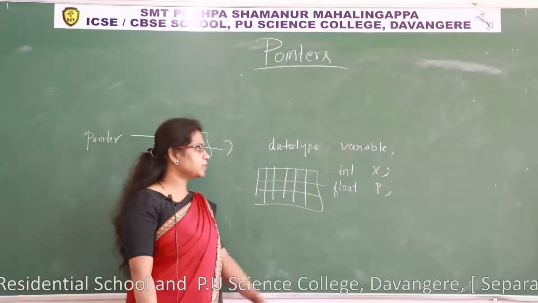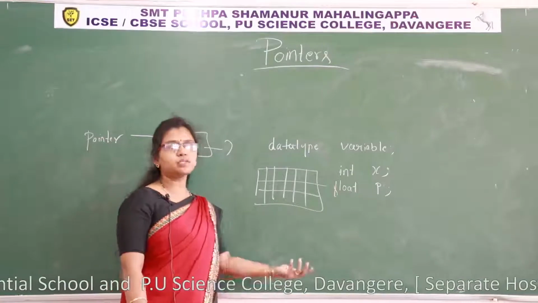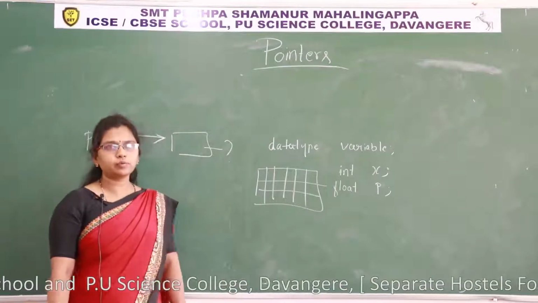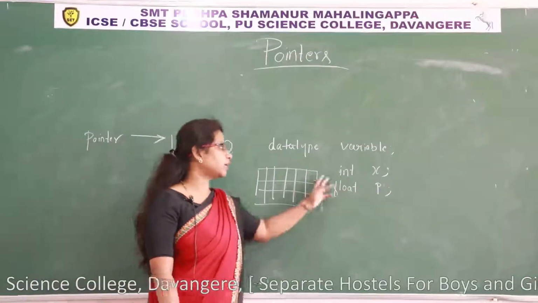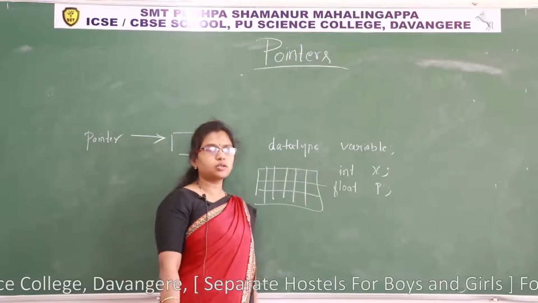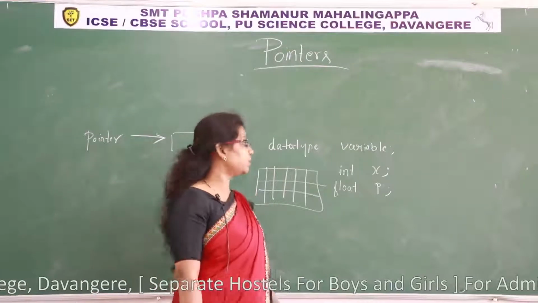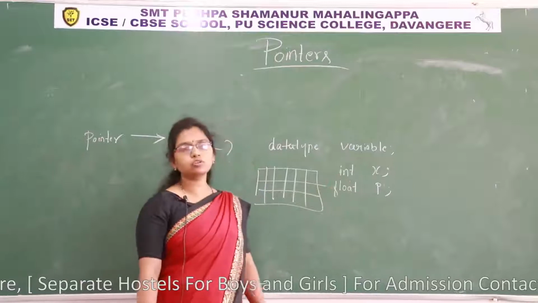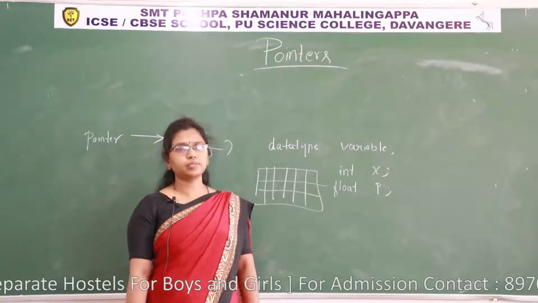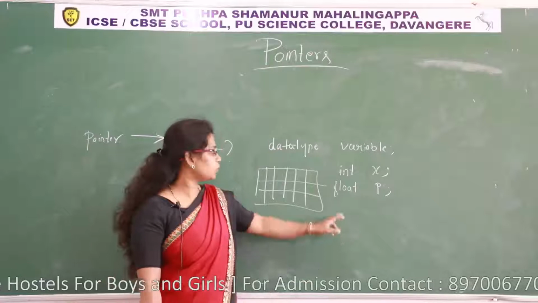For what purpose do I reserve memory? To store some data there. We choose the data type according to the kind of data we want to store. If I want to store numerical integer values, I must use the data type int. If I want to store floating type values, that is fractional numbers, I have to use float.